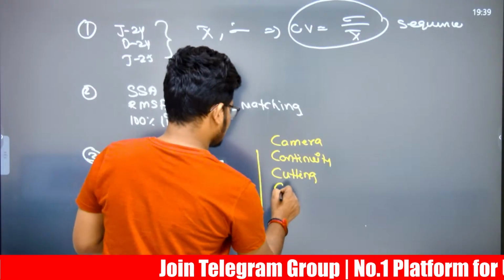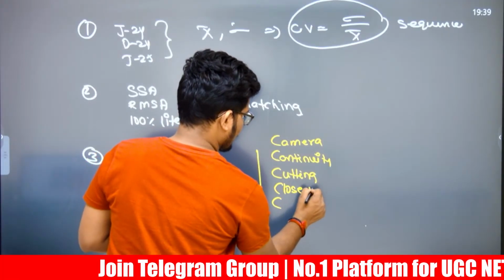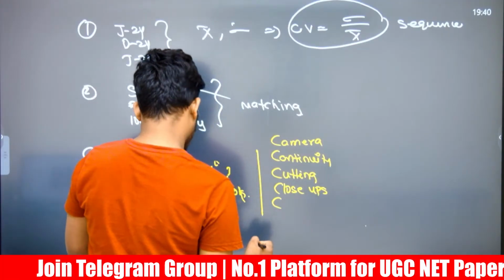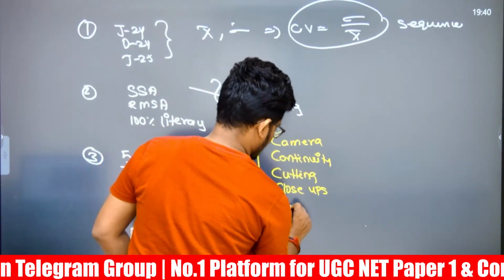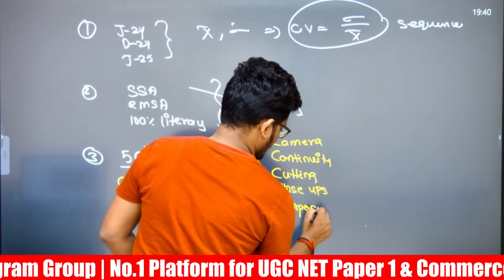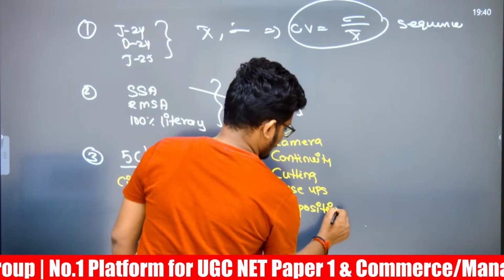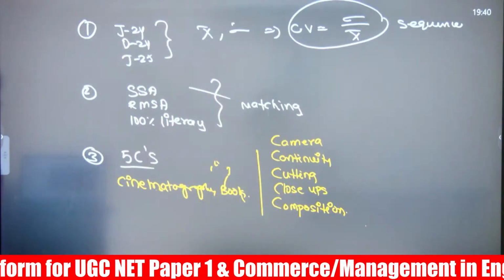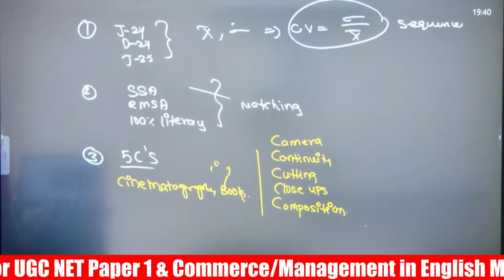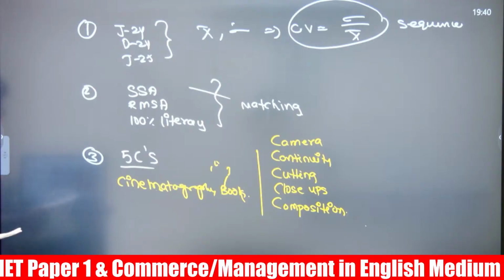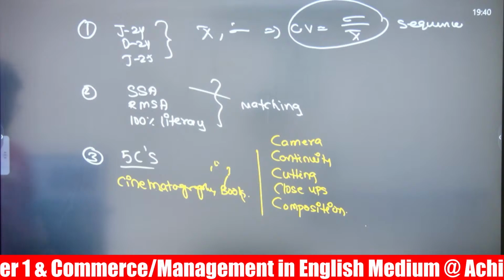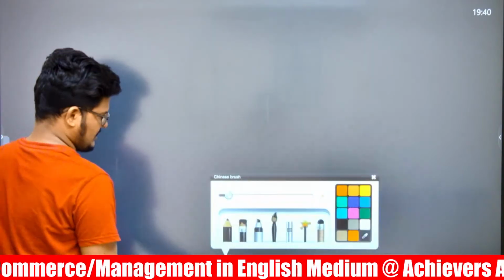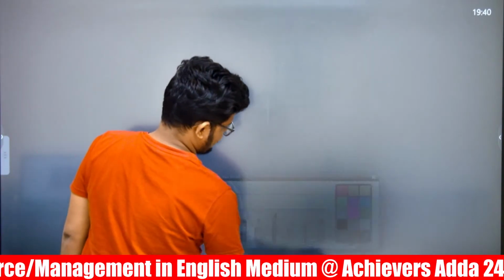After that, close-ups. After that, composition. These are the 5 C's which come under cinematography. Please do remember this one. This was not a repeated question; it was asked only in the evening shift.